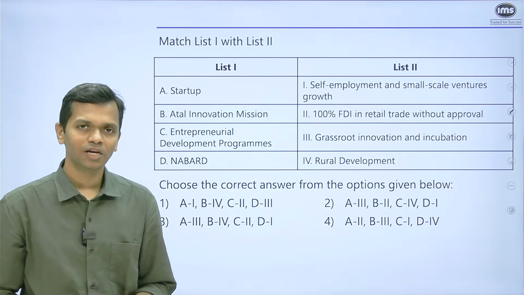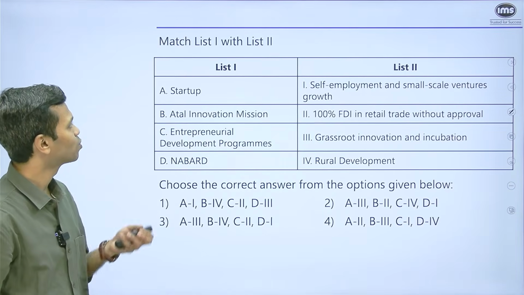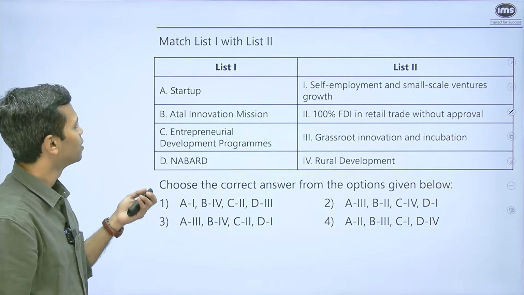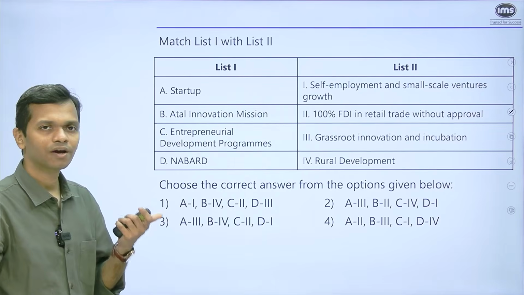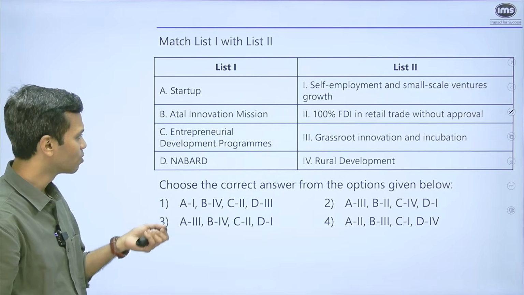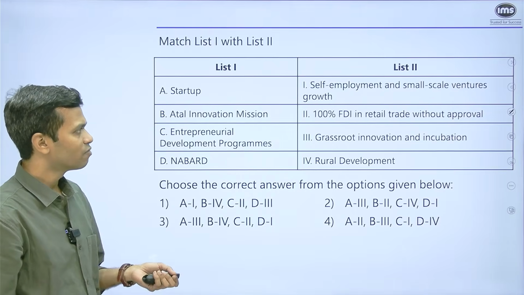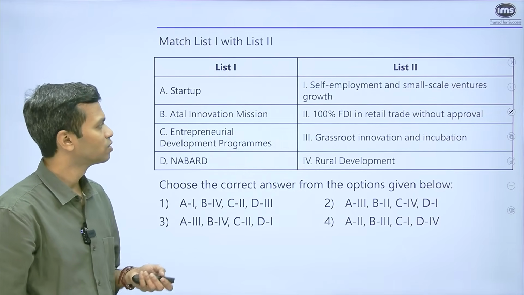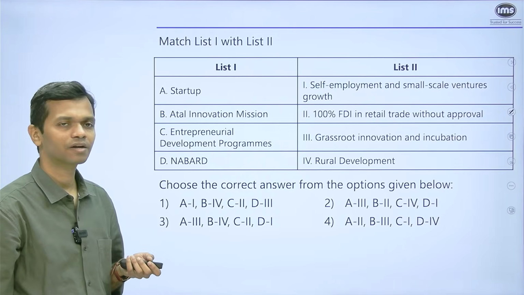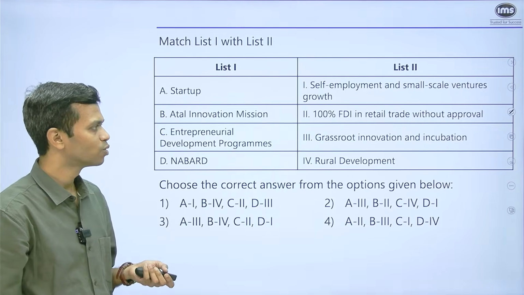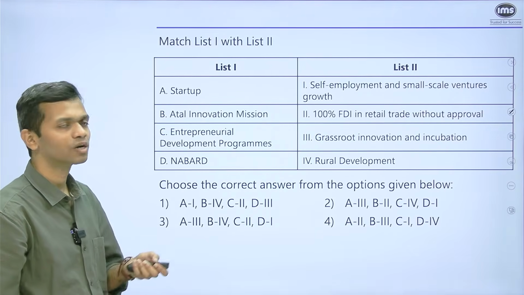And that brings us to the last question. The question says you have to match list 1 with list 2. In list 1, we have startup, we have AIM, we have entrepreneurial development programs, and we have NABARD. On the right hand side, we have self-employment and small scale ventures growth. We have 100% FDI in retail trade without approval, grassroots innovation and incubation, and rural development.